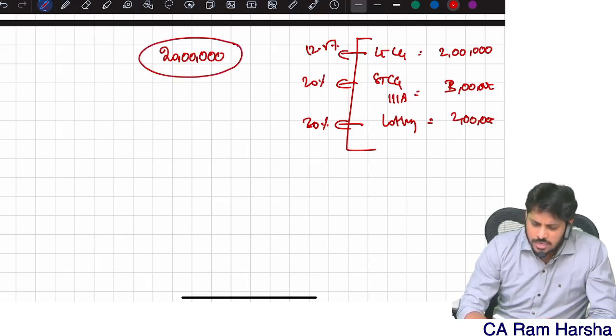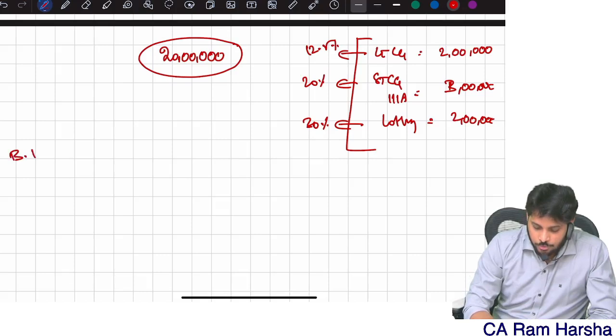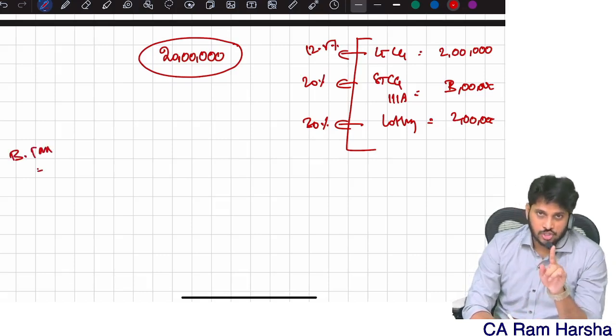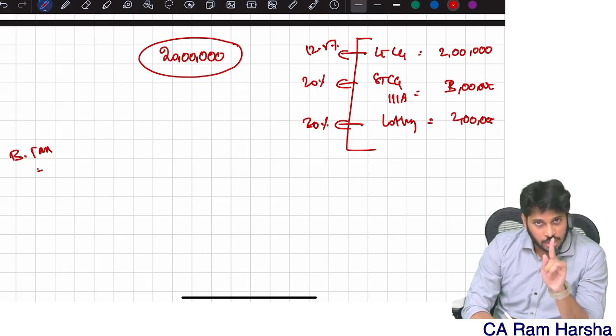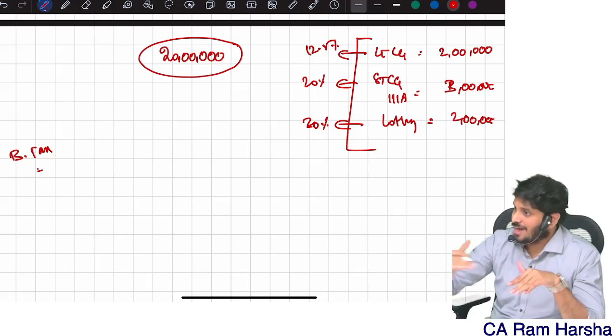SSE has business mainly. Remaining income is from business. Compute basic tax. Those of you watching online, please pause the video, compute the basic tax, and then continue watching the video. Every time whenever I'm solving a problem, you should pause the video. First you should solve it, then compute. Now we will compute parallelly, simultaneously.